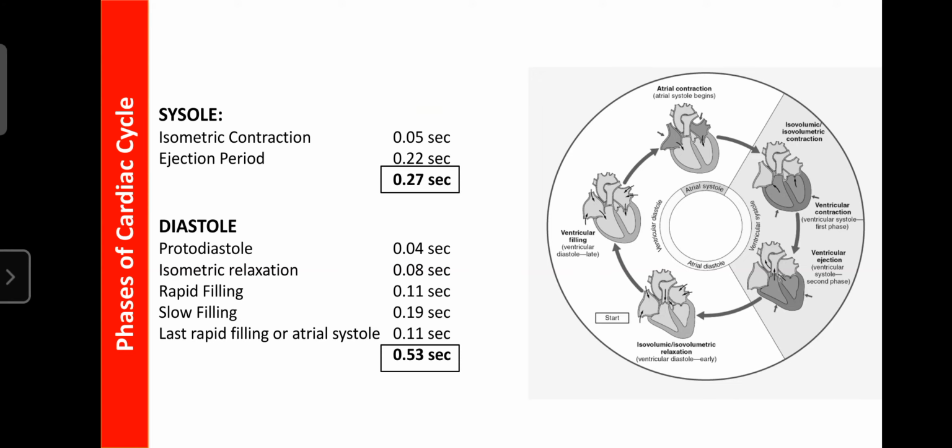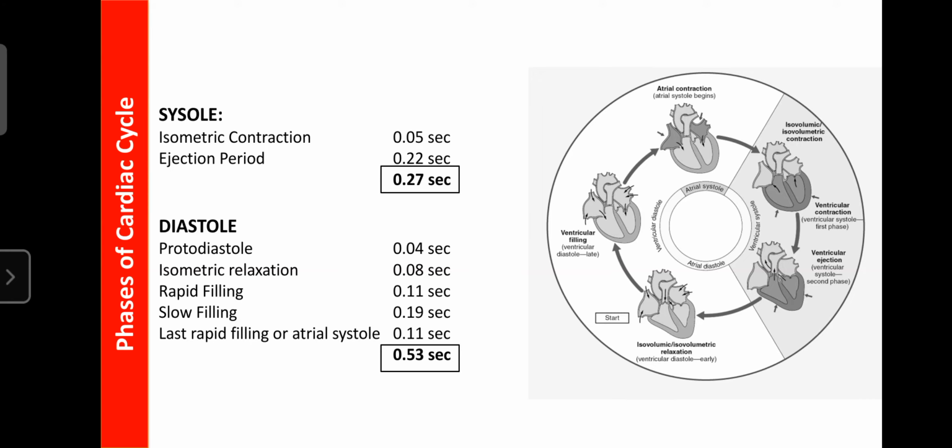Once again, they are subdivided into various phases. Regarding the systole of the ventricle, it has two phases. One is the isometric contraction, which indicates the contraction of the ventricles, where the size of the ventricle is altered as it contracts, and the tension in the ventricle increases. The second phase of systole is the ejection period, which indicates the blood is pumped from the ventricles.